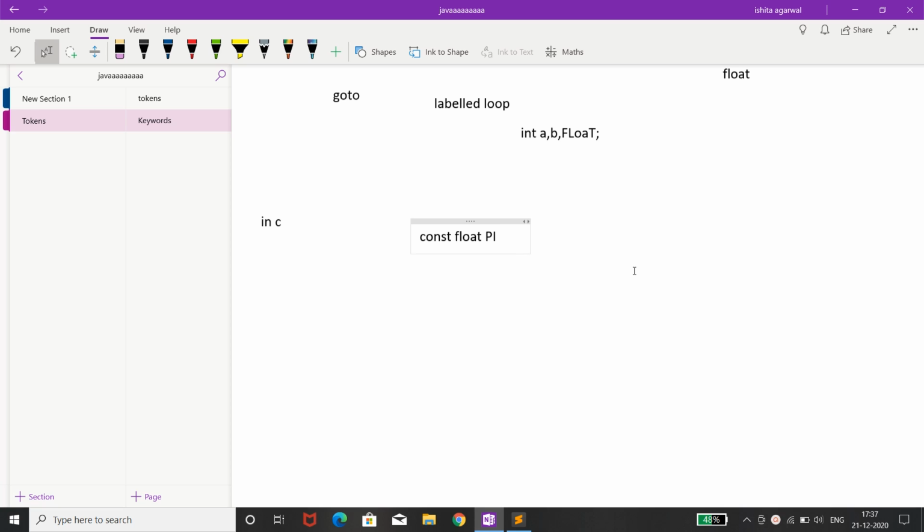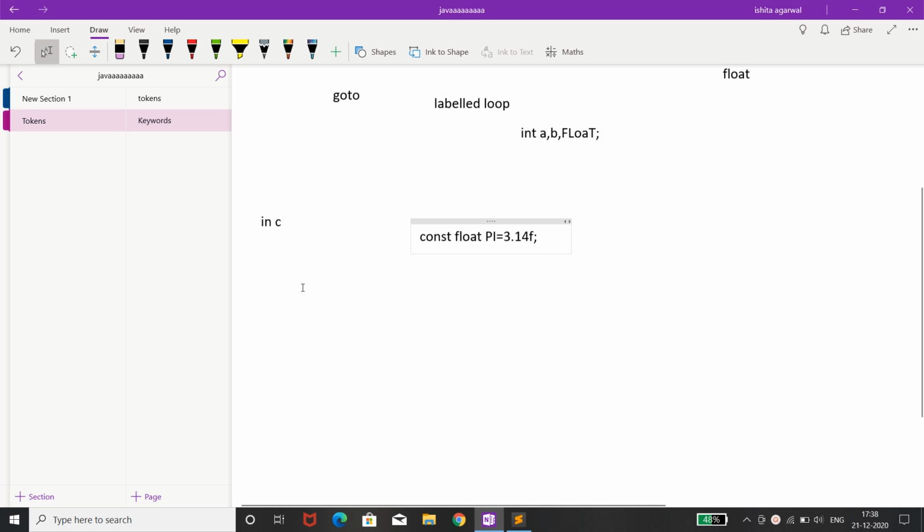Suppose I want to declare pi as a constant: const float pi = 3.14; with a semicolon. Its value will be constant throughout the program. That means we have finalized and fixed its value. Now throughout the program we cannot change this value.